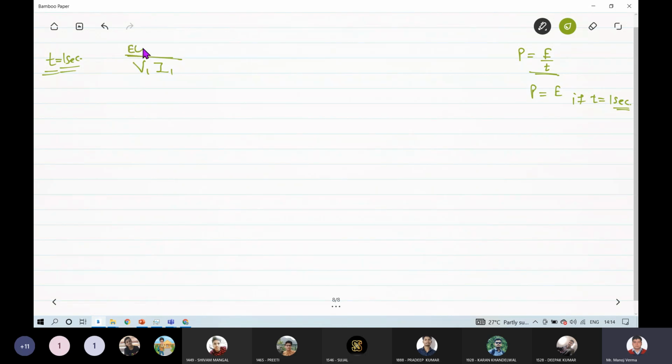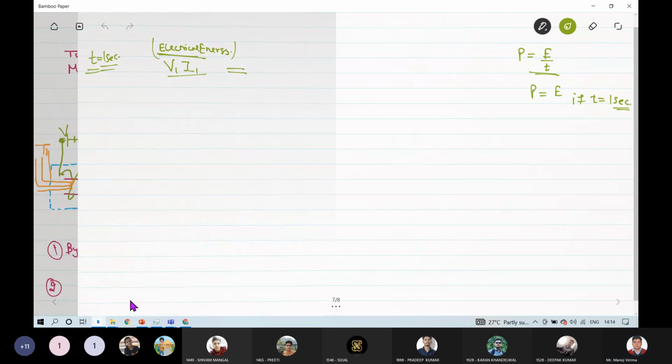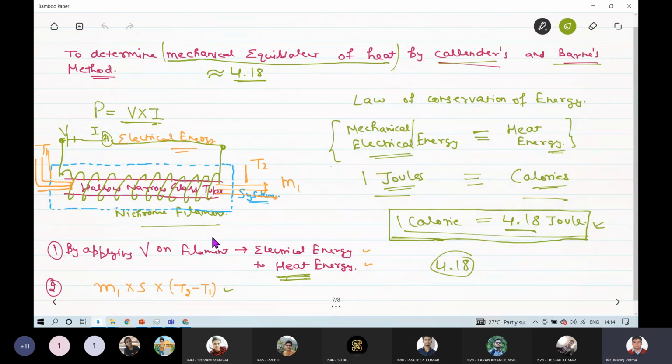Now my power is converted into electrical energy if I am assuming this power over 1 second. And this electrical energy will be equivalent to the heat energy at thermal equilibrium. We also have to define thermal equilibrium.